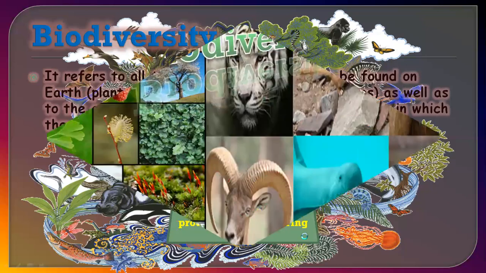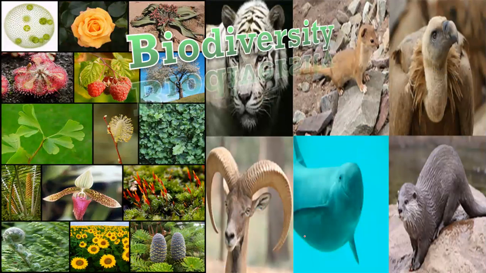So biodiversity means variety of life. If you look at Pakistan, because we are concerned about Pakistan, we have great biodiversity in different regions of Pakistan regarding both plants and animals. And if we consider the whole world, a large number of species and varieties of living organisms are present in different places.